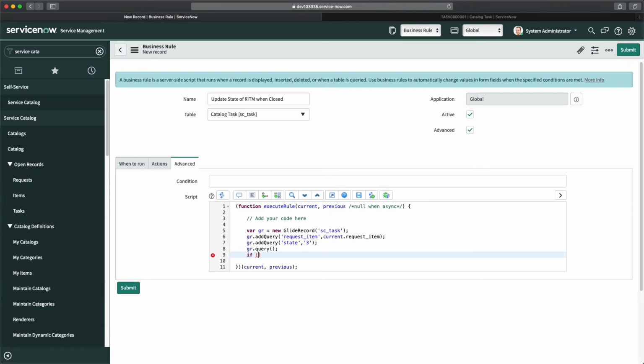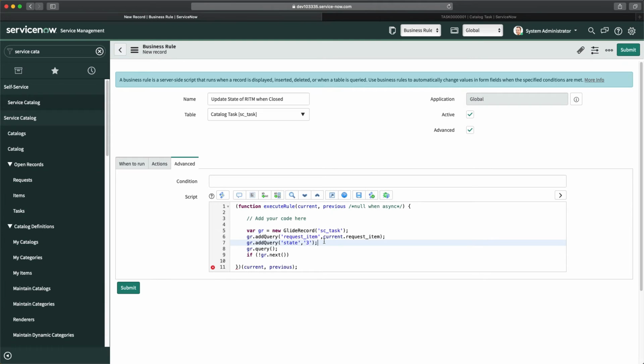if gr.next. Now, if I do not have any record, so in that case, I have to do not here. That means there is no record. So if I'm not getting any record, so if state is 3 and I have request item, so if all the records are like that, if I'm not getting any record here, I think you should make it not equal to, then only you can do that.